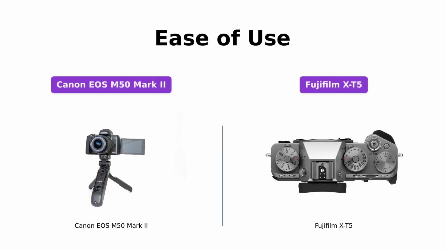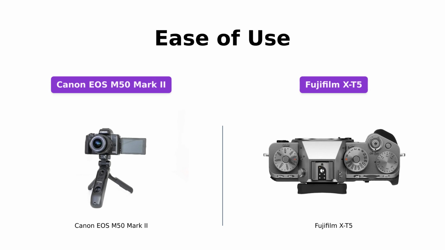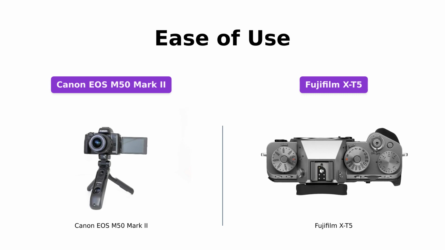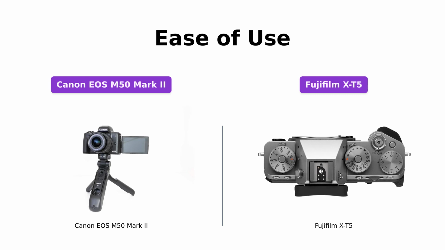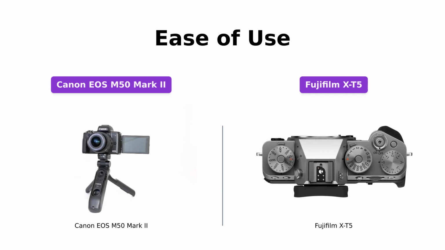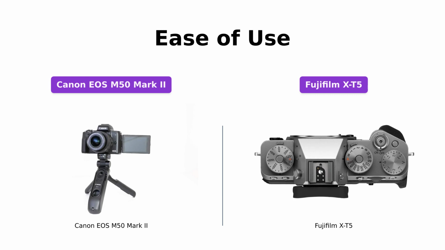When it comes to ease of use, both cameras have their strengths. The Canon EOS M50 Mark II features a convenient vari-angle touchscreen LCD, making it ideal for vlogging and composing shots from different angles. On the other hand, the Fujifilm X-T5 retains the classic X-series design with intuitive dials, allowing quick and easy adjustments even with the camera switched off.